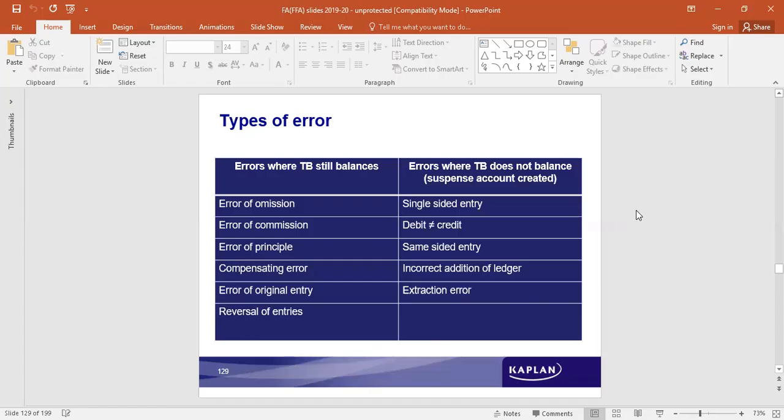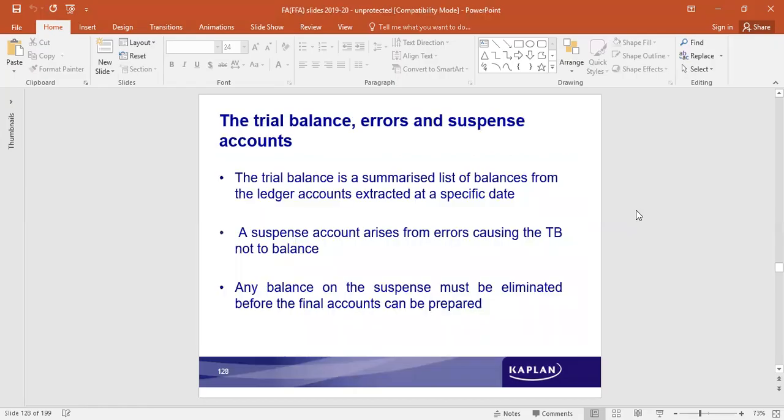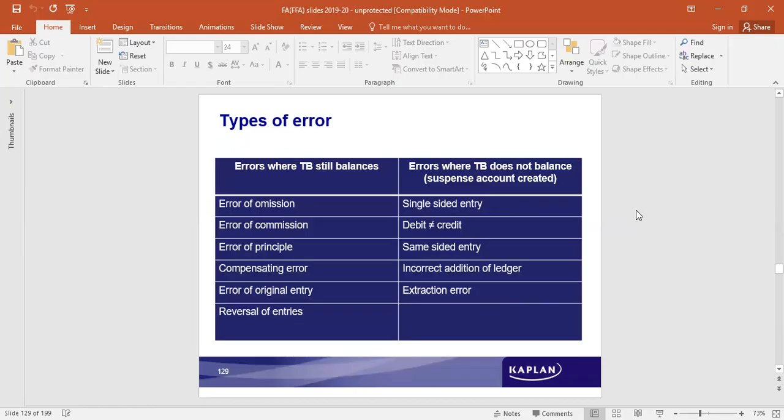Now come to the types of errors that take place. What are the different types of errors? Errors where the trial balance still balances, and errors where the trial balance does not balance and a suspense account is created. Omission, commission, and error of principle, where the wrong rule is followed.